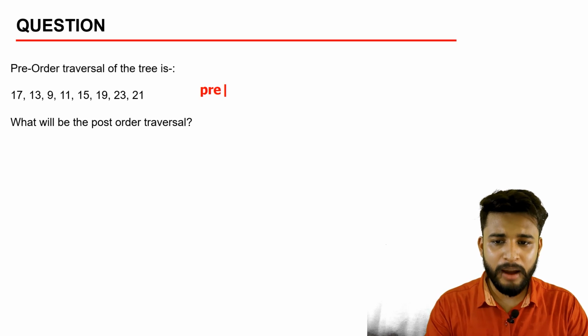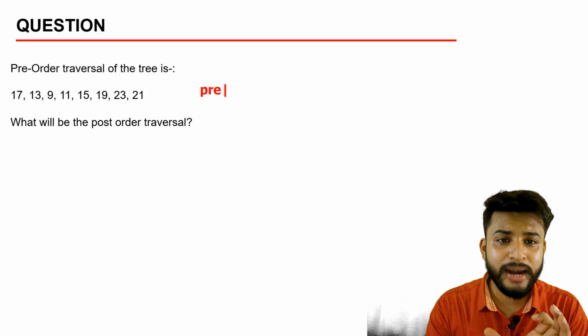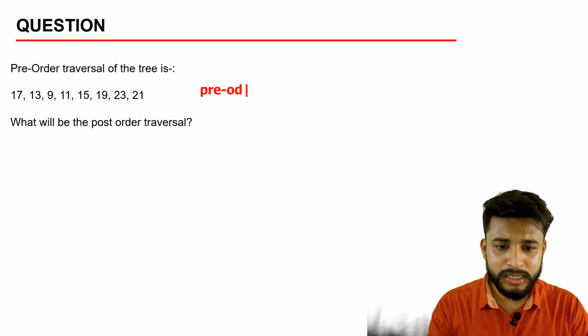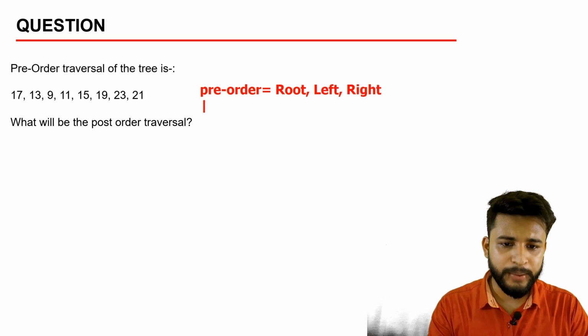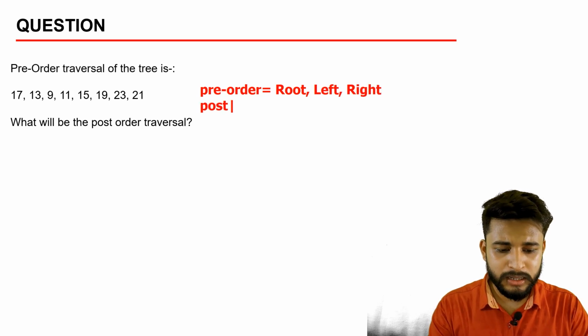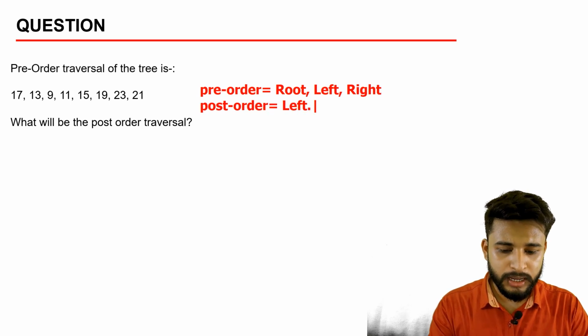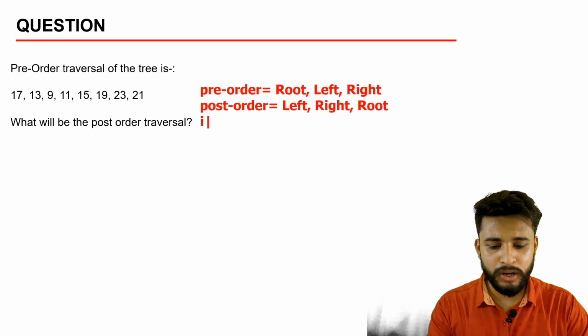Pre-order, post-order, and in-order are basically traversal techniques. How can a tree be traversed? In pre-order, what is the basic thing? The first one will always be the root. Okay. Then you get the left node, then the right node. Okay. So in post-order, what happens? You get the left node first, then the right node, then the root. Post means the root is at the last. What is in-order?